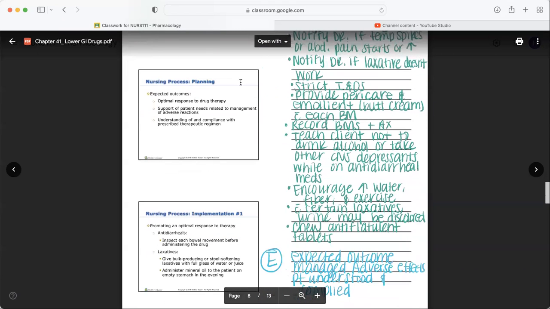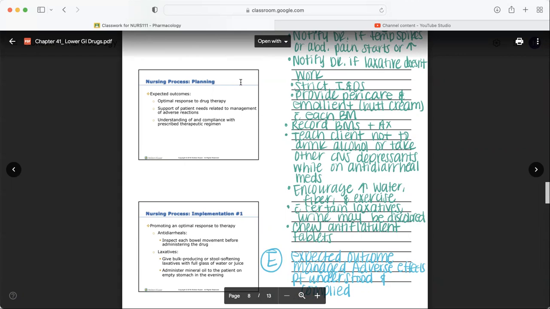Strict I's and O's. Here's a big one, guys, and this is just a big one in life. Provide pericare to your client. Put on some bottom cream, some emollient every time they have a bowel movement. Don't make them sit in it. Obviously, this is going to take a lot of attention, especially if they've got chronic diarrhea. Just be willing to dedicate that to these patients so they don't have skin breakdown, because that can be debilitating.